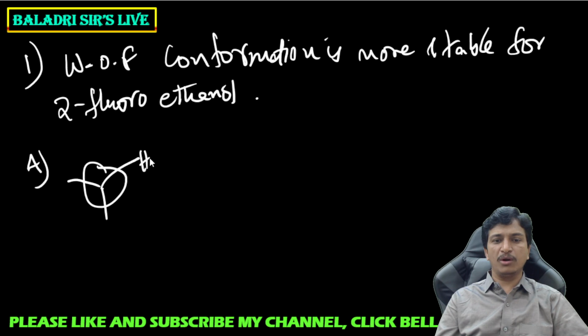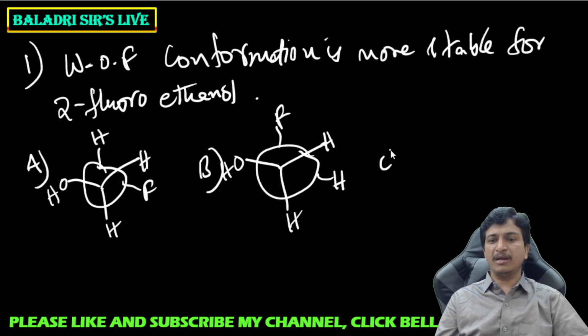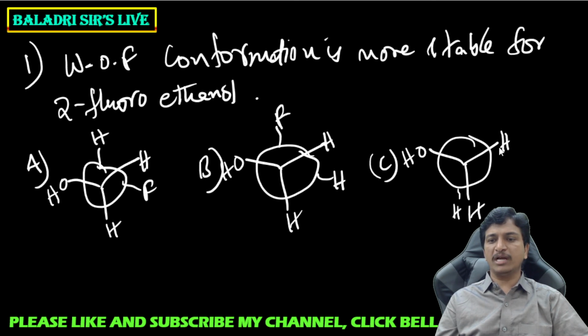It is 2-fluoroethanol. On the front carbon, let us take an OH group. Here two hydrogens, there is a fluorine, and here there is a hydrogen. This is one conformation, and the other conformation is like this. Here there is an OH group, and here there is a fluorine. Here hydrogen, here hydrogen, here hydrogen is there, and another conformation is there. Here there is an OH group, here hydrogen, and here hydrogen. Backside of hydrogen, hydrogen is there. Backside of hydrogen, fluorine is there. Here backside of OH. And option D is given, all the above. All are equally stable.